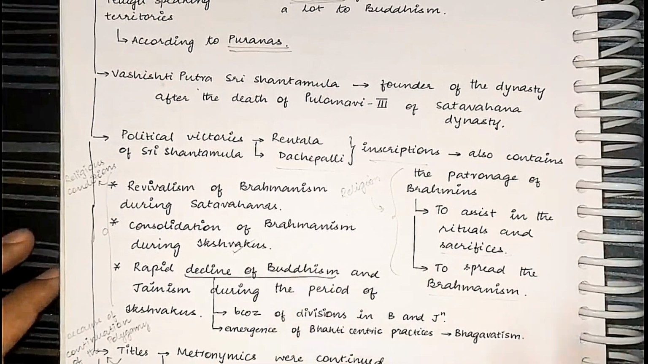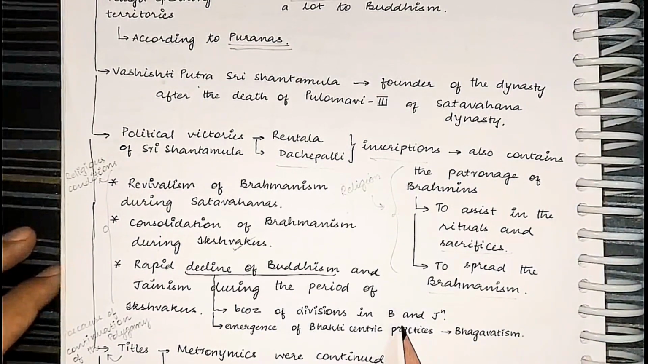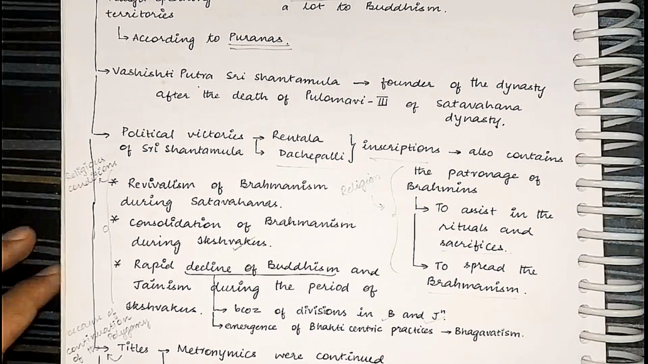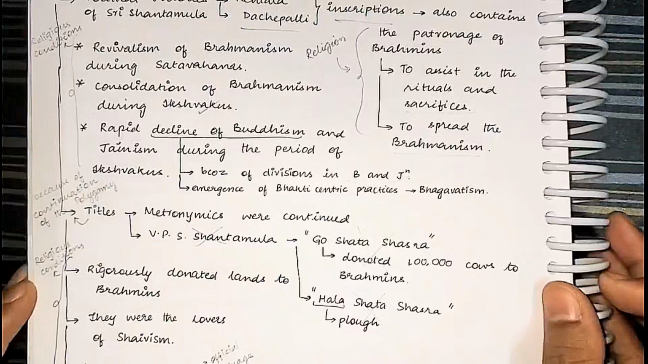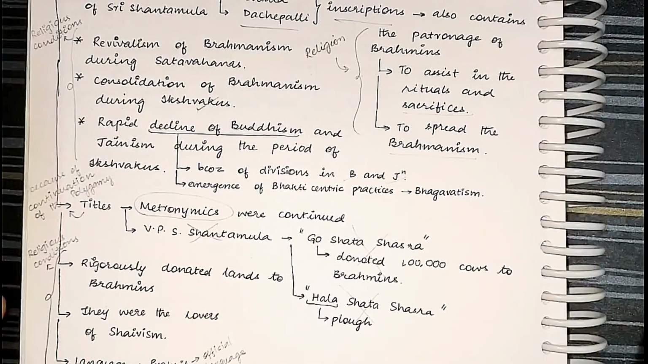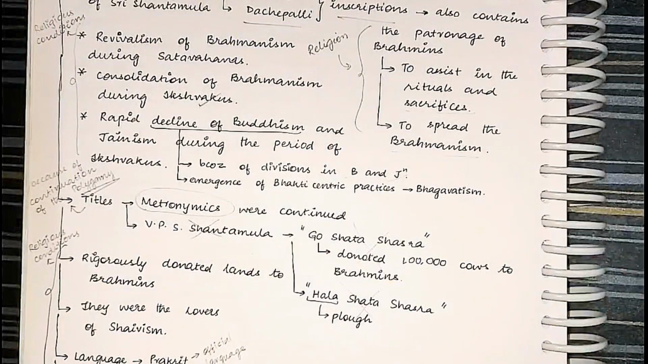And there was a rapid decline in Buddhism. Yes, as time progresses from here on, Buddhism will fall down, because many divisions came within Buddhism and Jainism, like the Hinayana, Mahayana, Vajrayana, all those things. That's it. And as shown in the Shatavahanas, metronymics continued. It means the tradition of prefixing the son's name with the name of the mother was followed. If metronymics are present, it means definitely polygamy would be prevalent, no doubt in that.